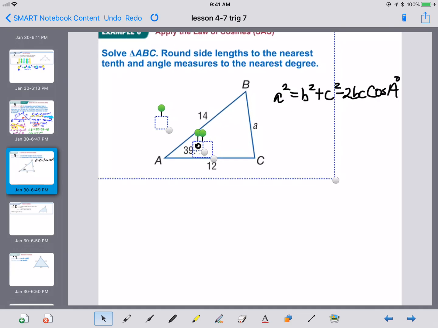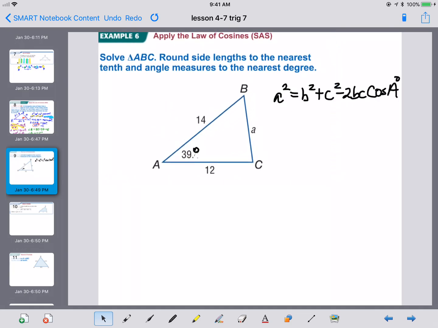So now let's go ahead and fill in what we know. So a squared equals 12 squared plus 14 squared minus 2 times 12 times 14 times the cosine of 39 degrees. Sorry, I ran out of room there a little bit. That says cosine of 39 on the end there.